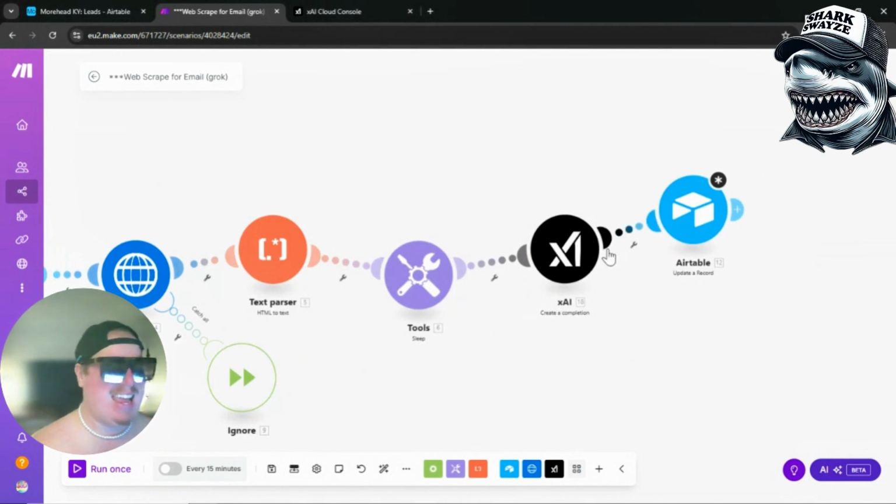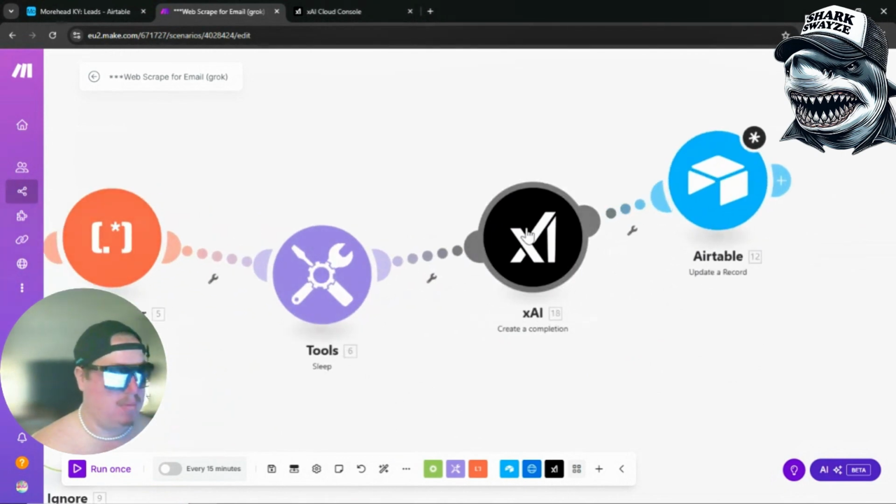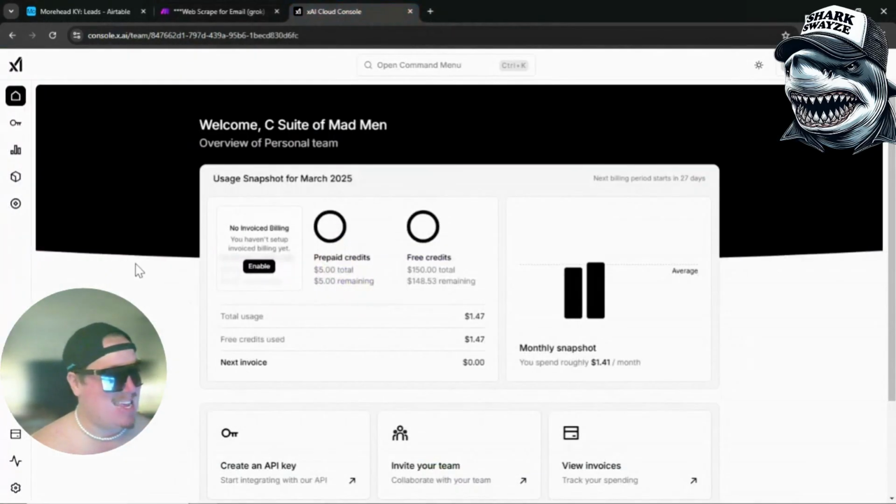Now we're going to add an AI element to create a completion. And I'm using Grok right now. If you're like, oh, bro, why are you using Grok right now? Because Elon is actually giving away 150 free credits.